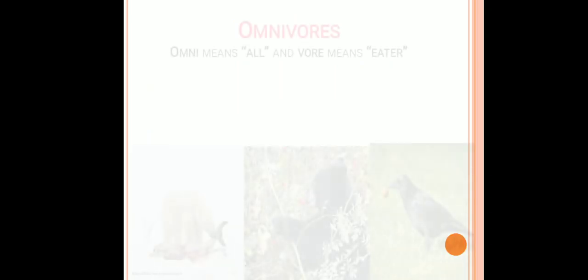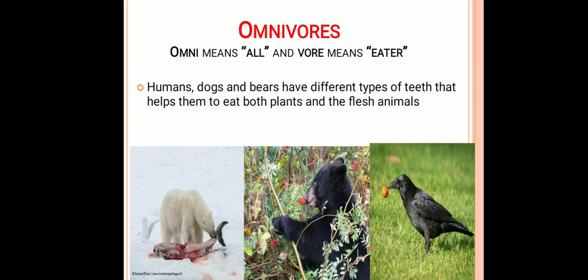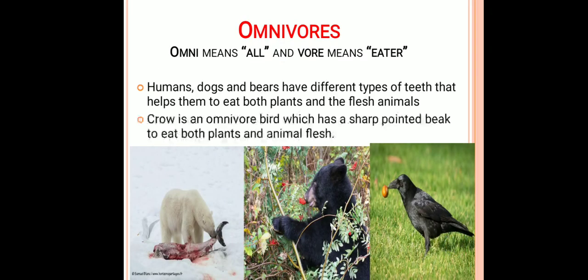Next come the omnivores. Omnivore animals are those animals which can eat plants and animals both. So what are the specific features which make them omnivores? Actually, they have all types of teeth which help them to eat whether a plant or an animal. Here are examples like human being, dog, bear or crow.